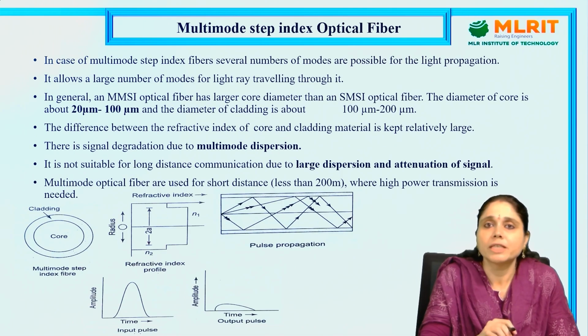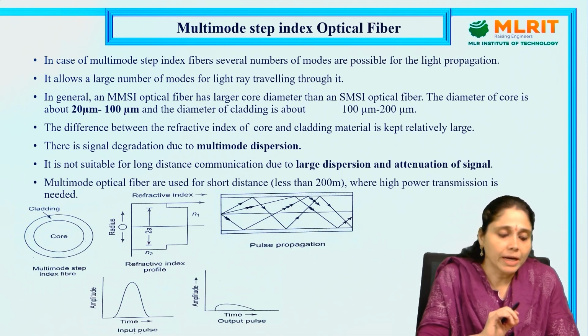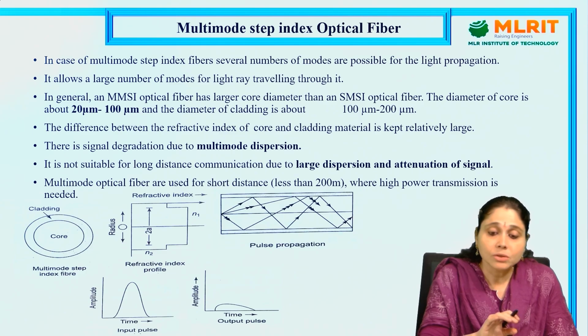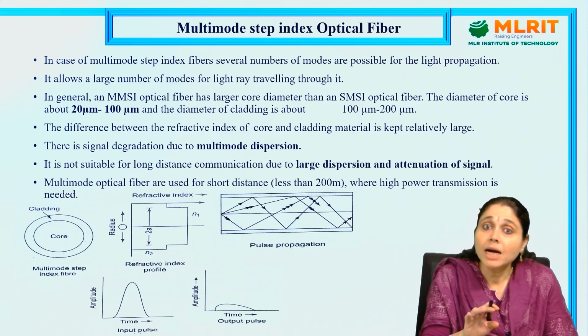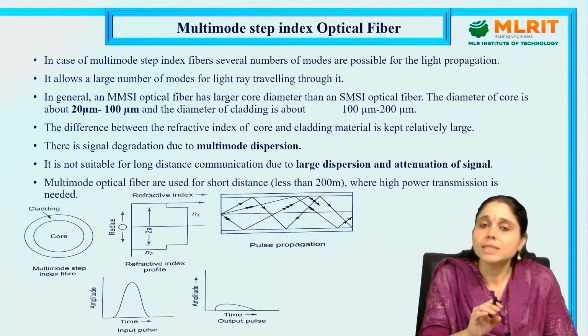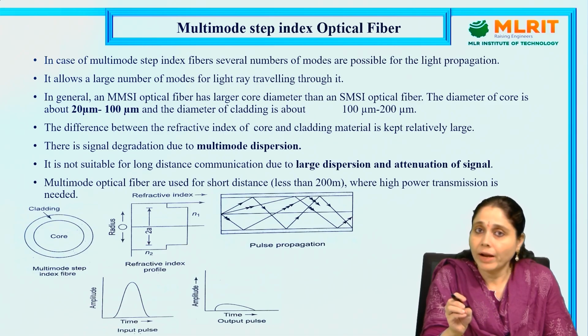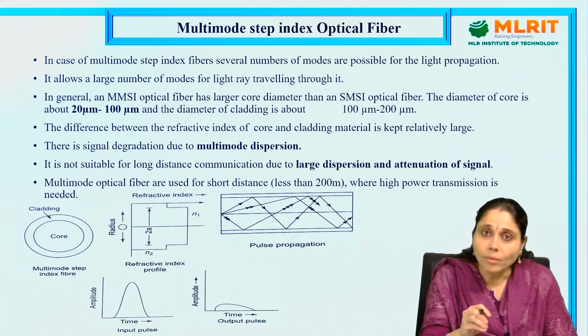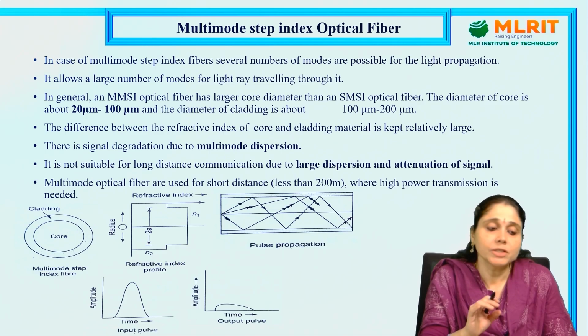Now, multi-mode step index optical fiber. What is the multi-mode step index optical fiber? Here, the first and foremost thing is, in multi-mode step index optical fiber, we have multiple ways of propagation of light through the optical fiber, and also the variation in the diameters takes place.